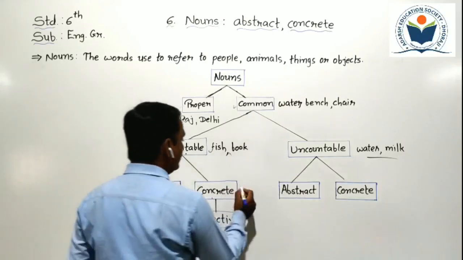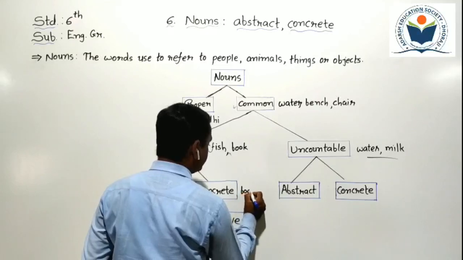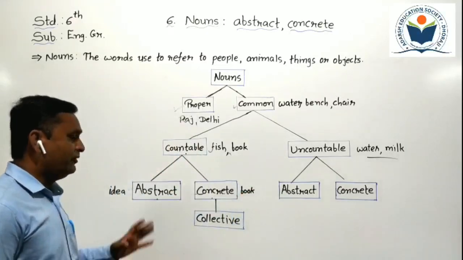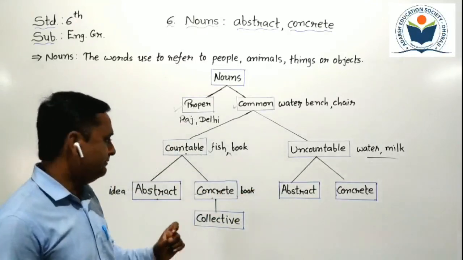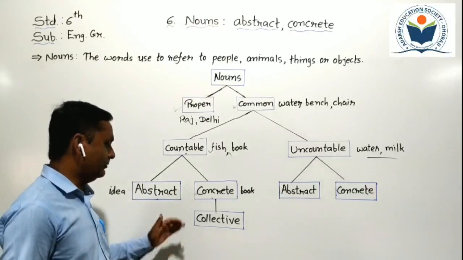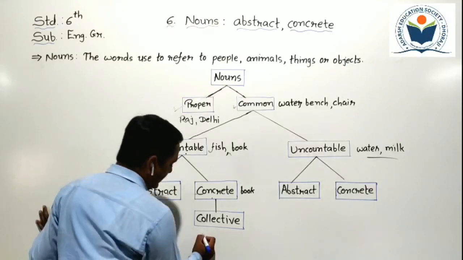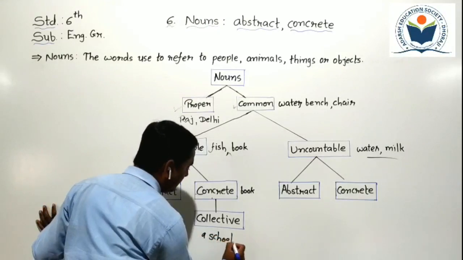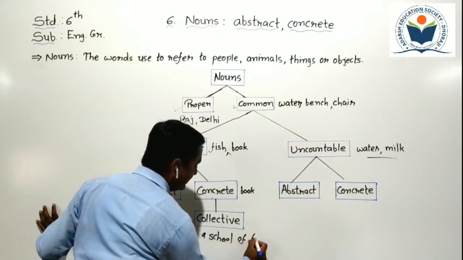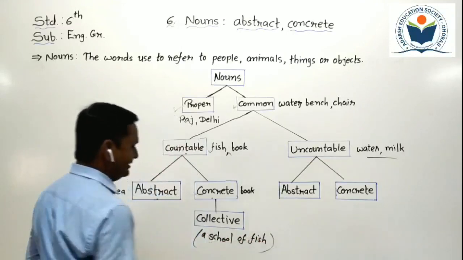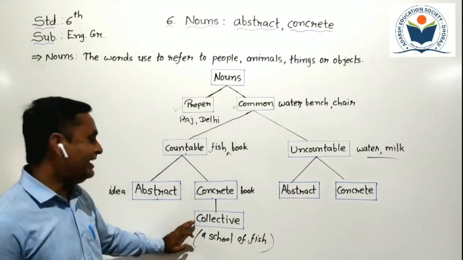Like that, concrete noun, for example, book. We can count it, touch it, feel it, listen to it, see it. So it is known as a concrete noun. Collective noun, example, a school or a piece, it is a group of pieces. So it is known as a collective noun.